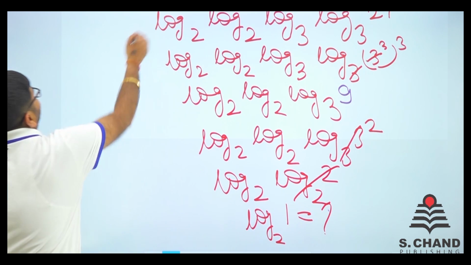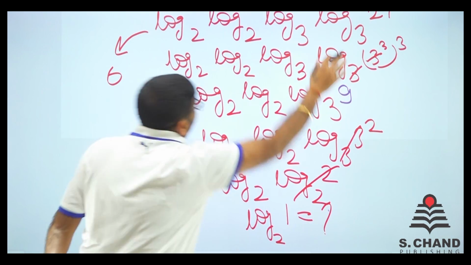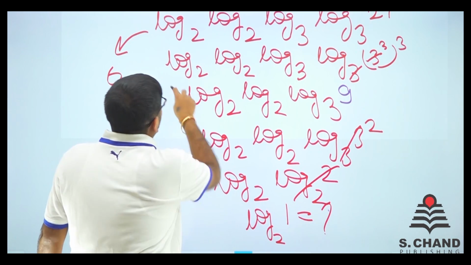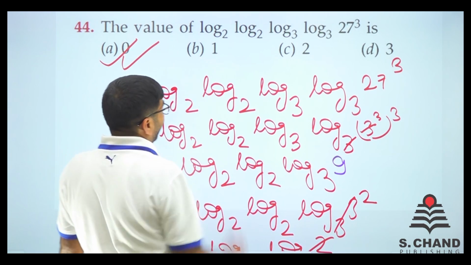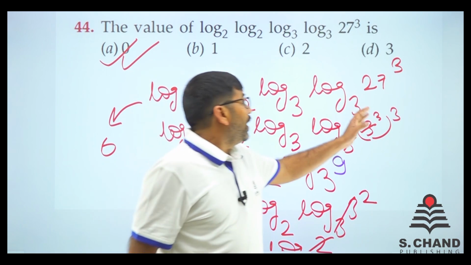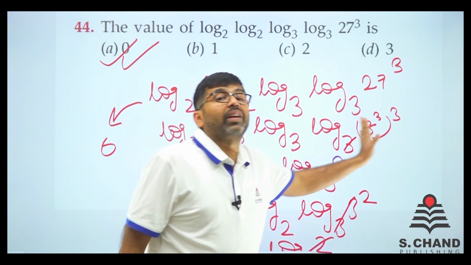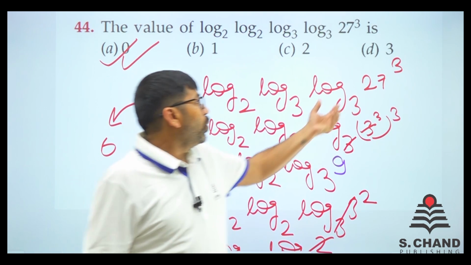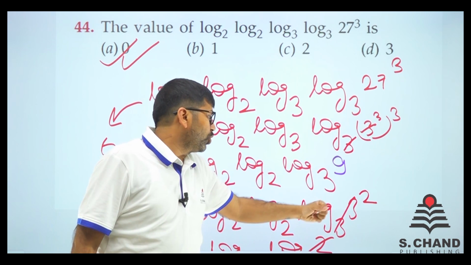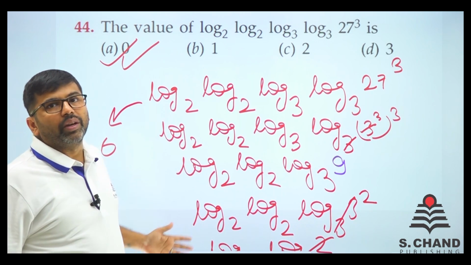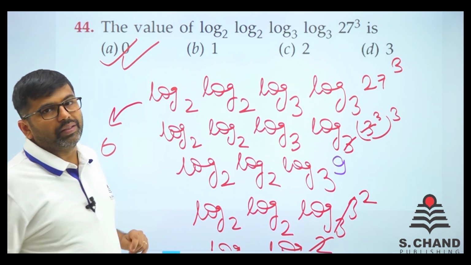So the final outcome of the whole thing is 0. Is there any option like 0? Yes, it is 0, not 1, because you continuously solve from the right end. Always remember, you solve this portion first, then this portion, and continue like that. So the answer is 0.